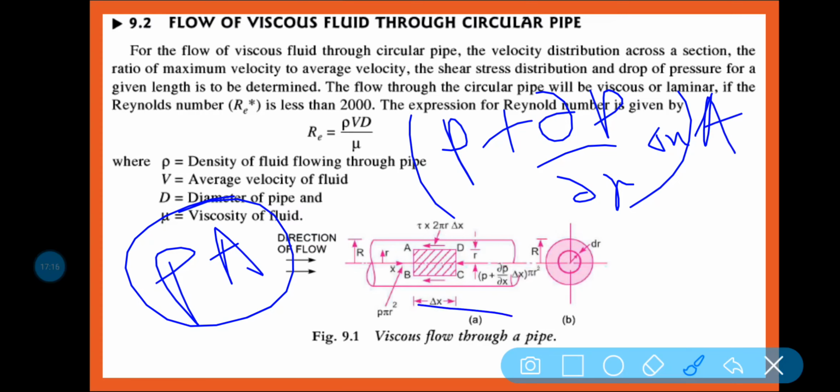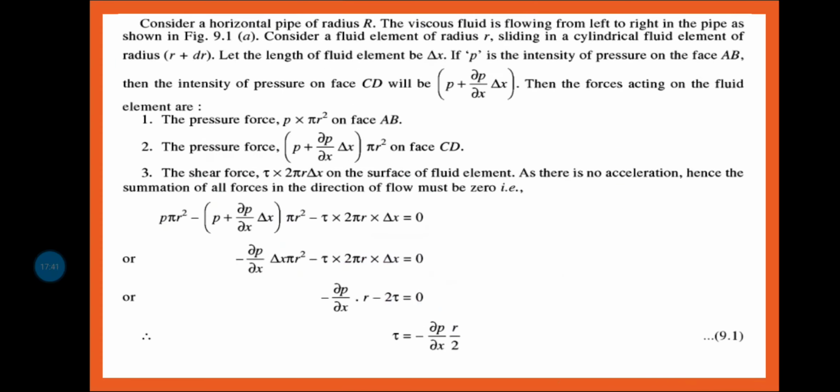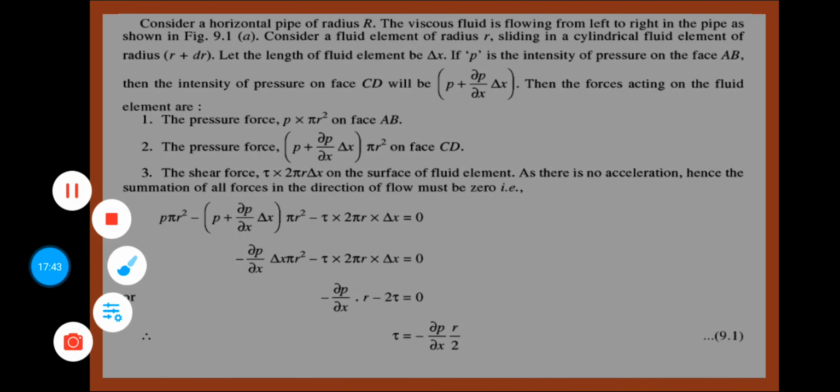And in the opposite direction of the motion there must be some viscous force resisting the motion of the fluid. That is equal to tau into area, here 2 pi r dx, because it is perimeter into distance, and in this phase the cross-sectional area is pi r square. So this is the equation we can write here.